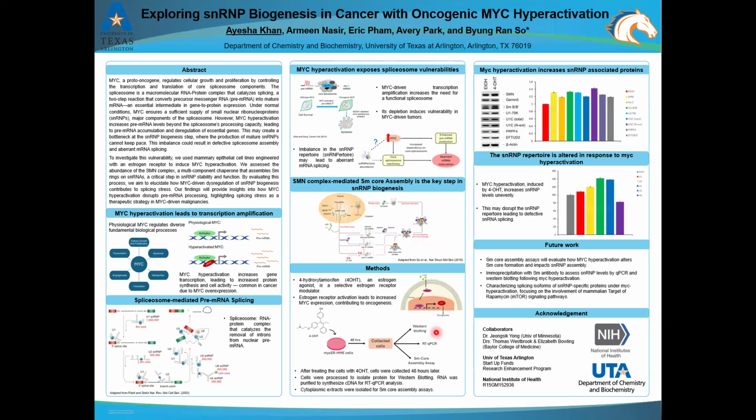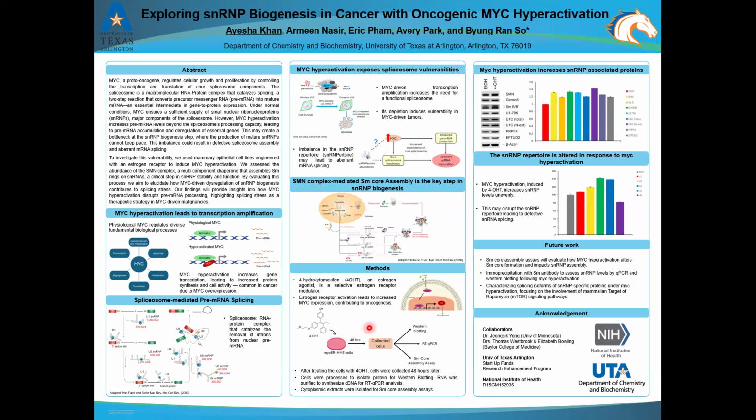To investigate this, we used MYC-ER HME cells, which allow MYC hyperactivation upon 4-hydroxytamoxifen. 4-hydroxytamoxifen, or 4-OHT, is an active metabolite of tamoxifen, which is a selective estrogen receptor modulator. It binds to estrogen receptors and can have an agonistic or antagonistic effect depending on the cellular context.